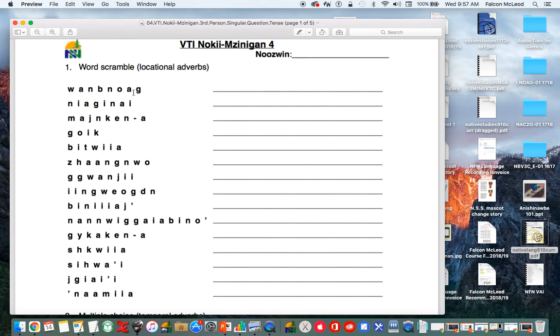So we need a locational adverb that has WANBNOAG. The only one that I can think of is the word wabnung. So good, and that is the word for east. WAABNONG.